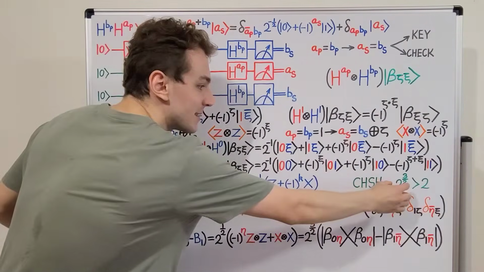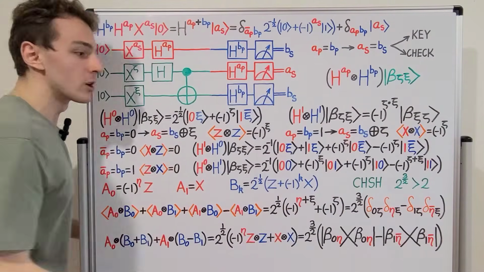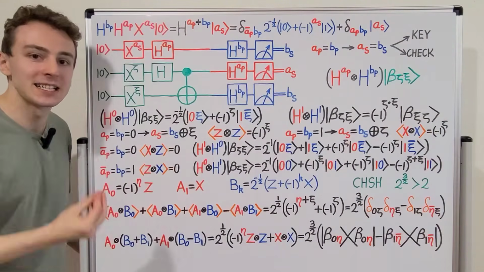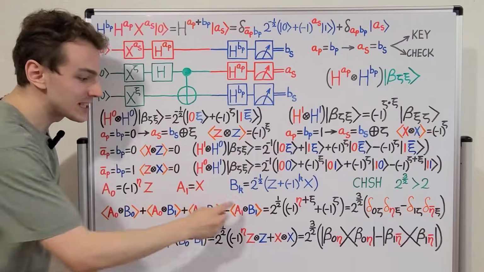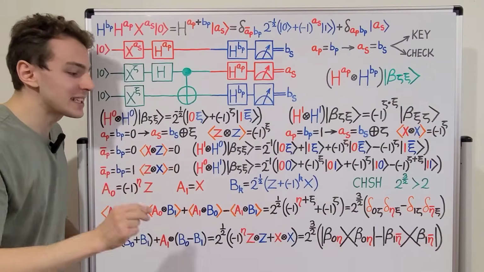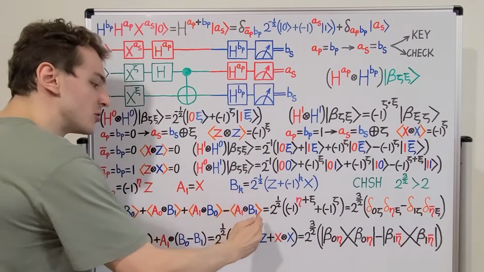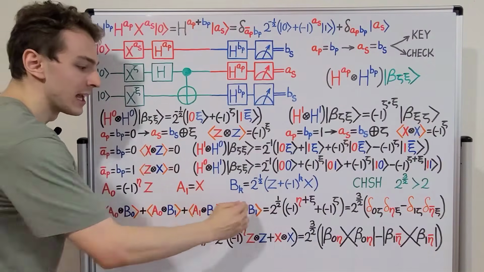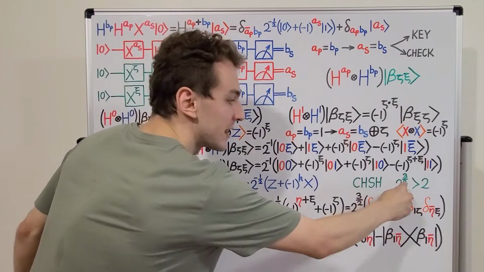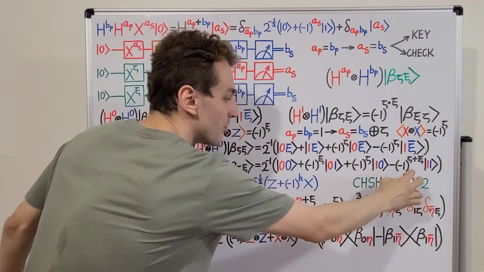And this maximum upper bound has a special name. It is called the Tsirelson bound for the QKD inequality. This is the maximum value that quantum mechanics allows. And we can attain that maximum value for this expression if we use the maximally entangled Bell states. So if we have the absolute value of this expression over here, it has to be less than or equal to 2 times the square root of 2. Or we can write that as 2 to the power of 3/2. We're considering this as a positive value.